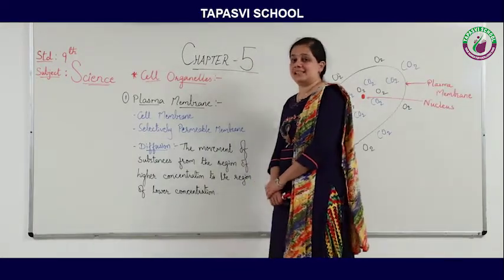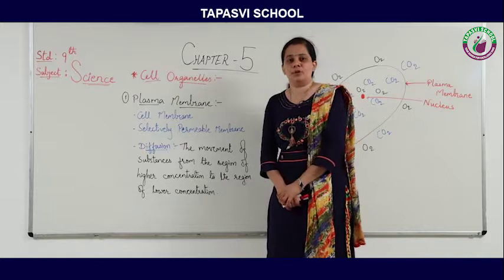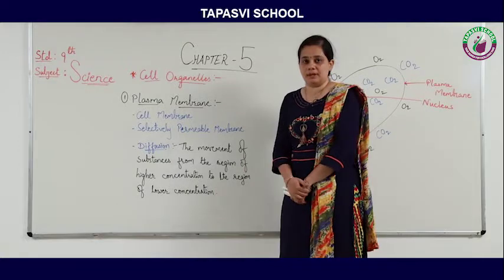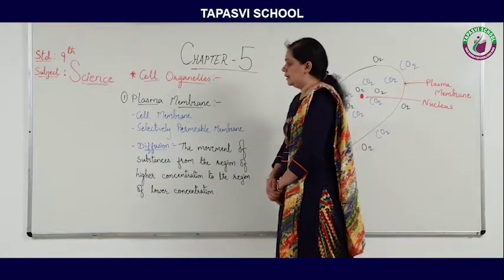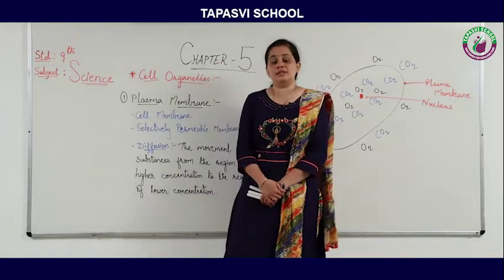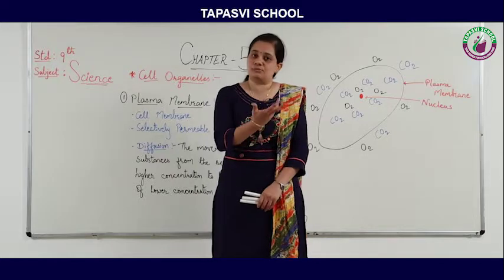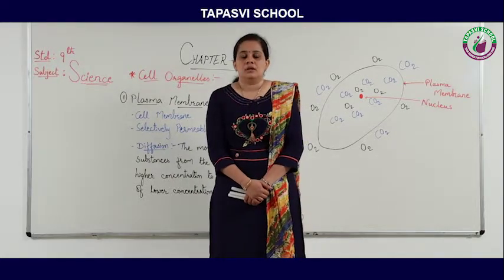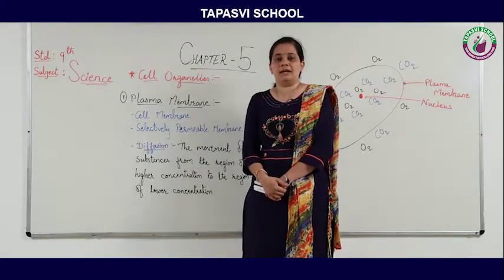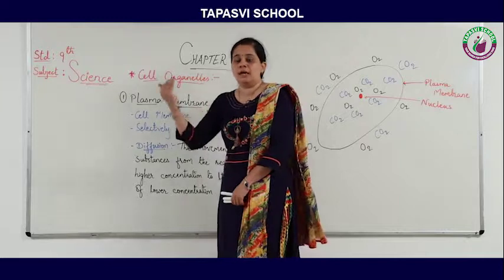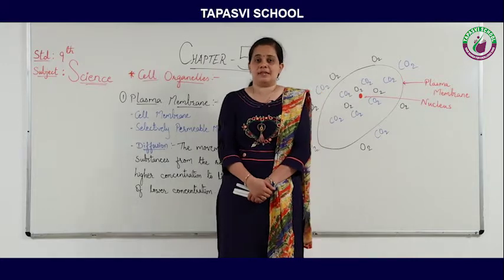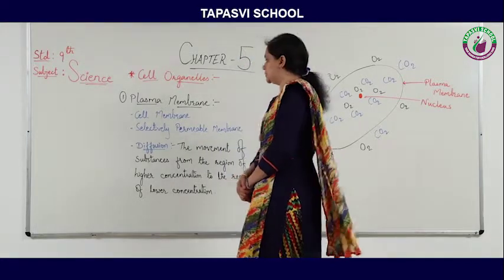Now students, let's start with the main component of the cell, that is the plasma membrane. First of all we will see about the plasma membrane. The plasma membrane is also known as the cell membrane, as we have discussed earlier. It is nothing but a border which surrounds the cell, and it separates the components of the cell from the surroundings.